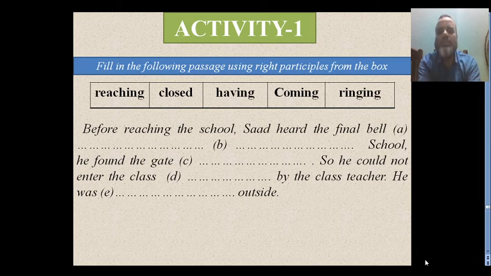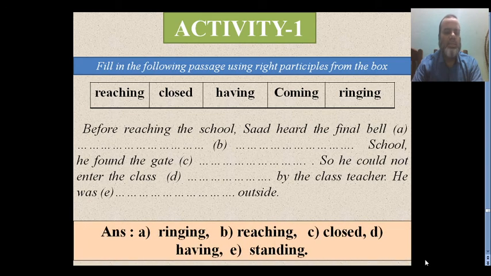You have to use one of the five participle forms from the box in each of the gaps. There are 5 gaps here. There are 5 words here. So in each gap you will use a single word. Let us see the answer. Please check it with your answer.